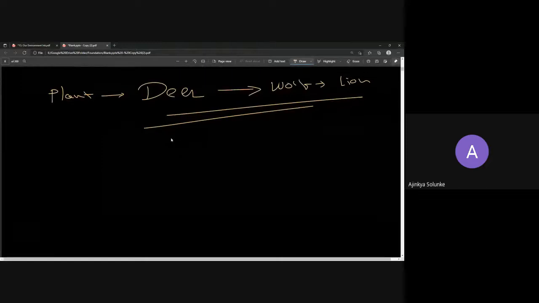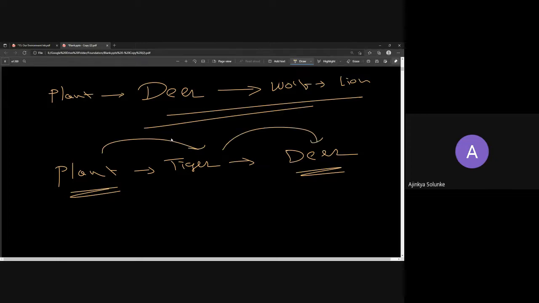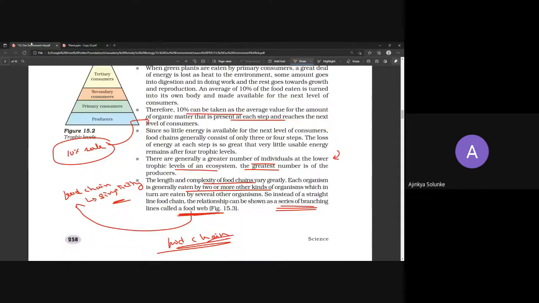But please don't write like this. Plant is being eaten by tiger? This doesn't work, right? You should use common sense. That's what I'm trying to say. That tiger is being eaten by whom? Deer. That doesn't happen. Plant being eaten by tiger and then tiger being eaten by deer. This doesn't work. I hope you're understanding that you have to use your common sense for this.